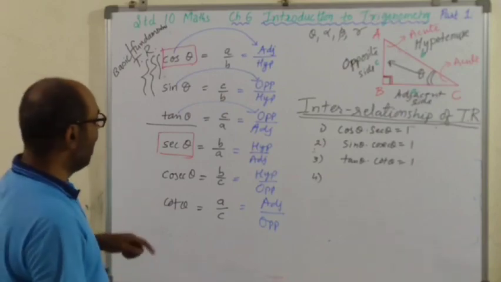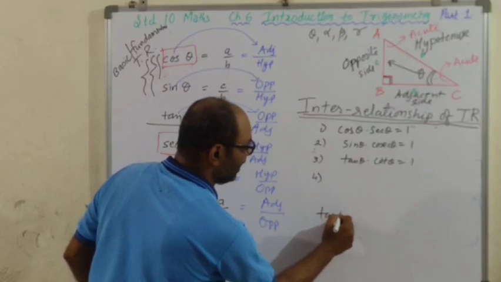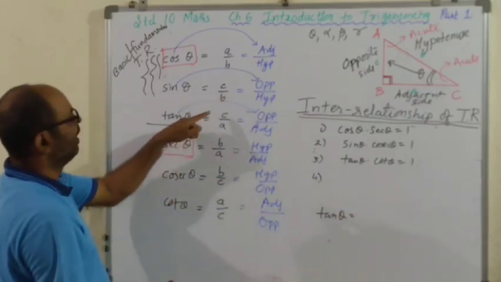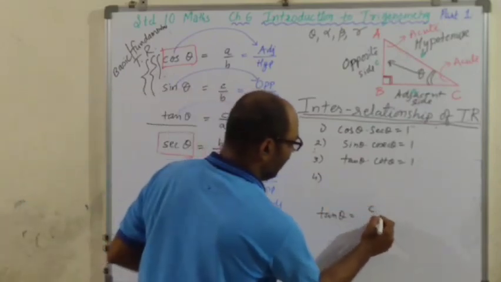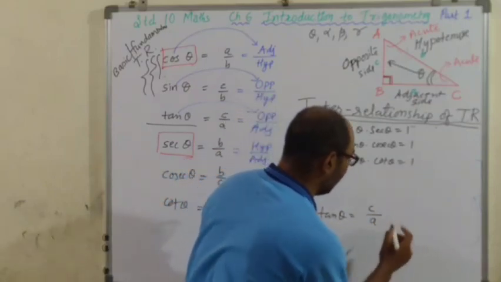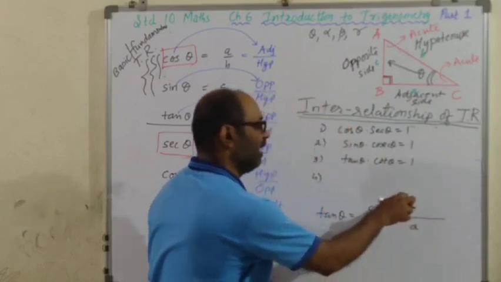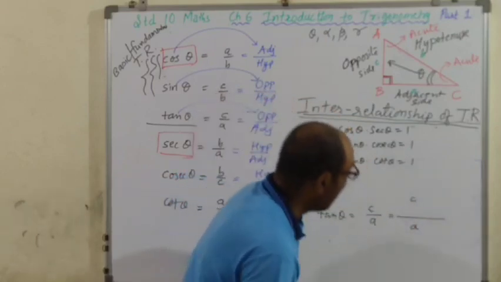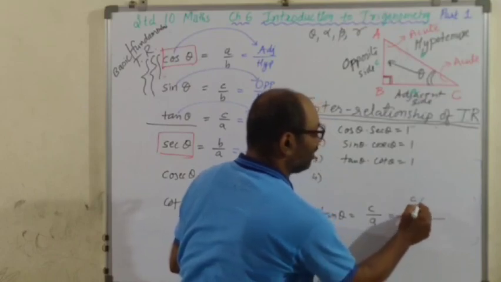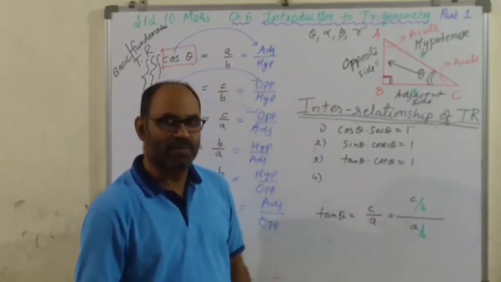Now see this tan theta. Please see tan theta. What is tan theta? C upon A. Now what do I do, children? जरा देखिए. This is equal to C and A. Numerator में C, denominator में A. I divide both by the third real number, and that is B. Divide both numerator and denominator by B.